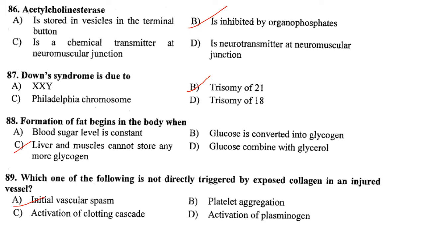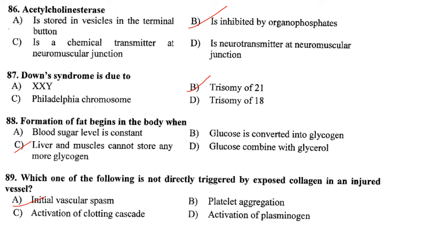So what acetylcholinesterase does is hydrolyze acetylcholine into acetic acid and choline. Then organophosphates and carbamate esters can inhibit acetylcholinesterase by binding covalently to a serine residue in the enzyme's active site. So answer is option B, is inhibited by organophosphates.